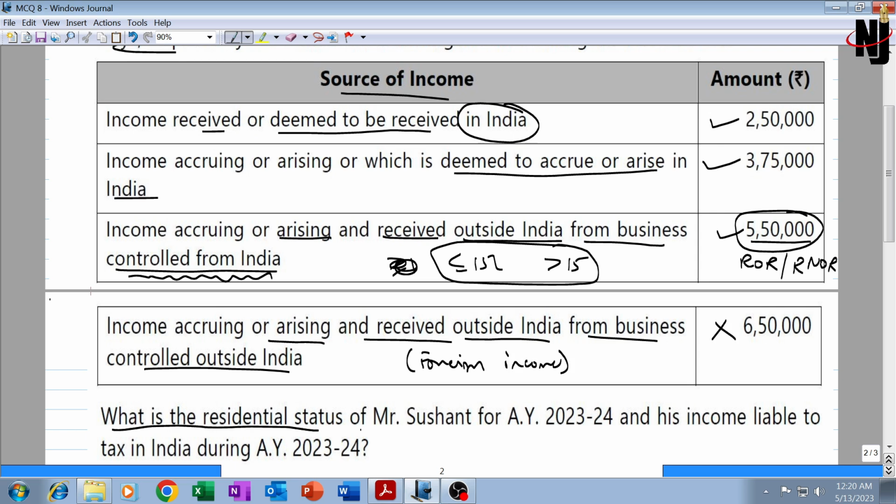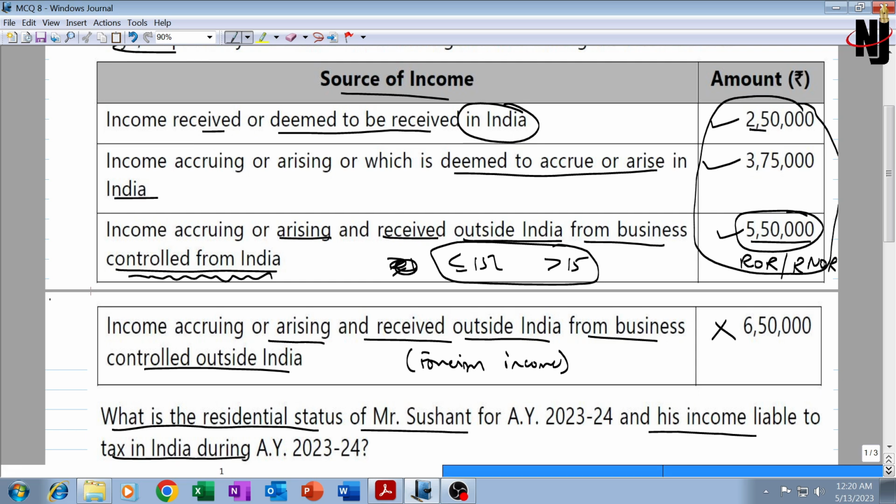Question is, what is the residential status of Mr. Sushant for AY 23-24 and his income liable to tax in India during AY 23-24? So his Indian income for the purpose of calculating residential status would mean 2 lakh 50 plus 375 plus 550. 250 plus 550 would be 8 lakhs plus 3.75, total 11.75. 11.75 is less than 15 lakh.